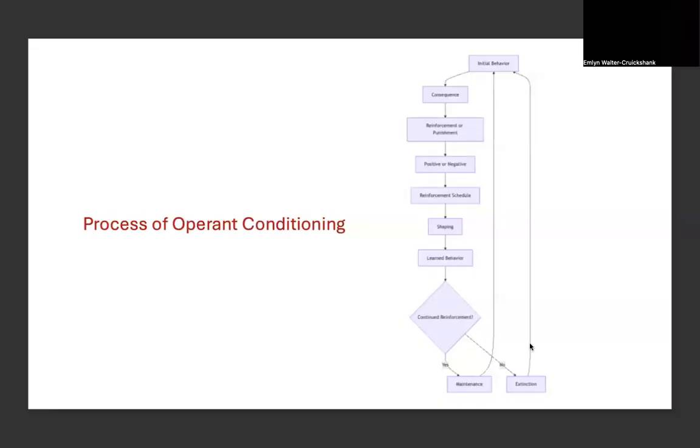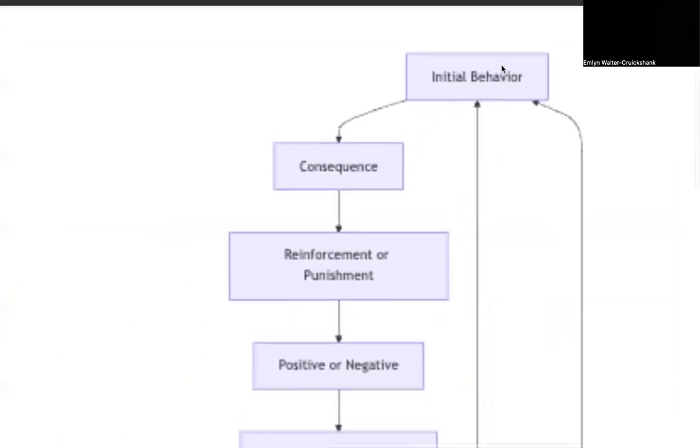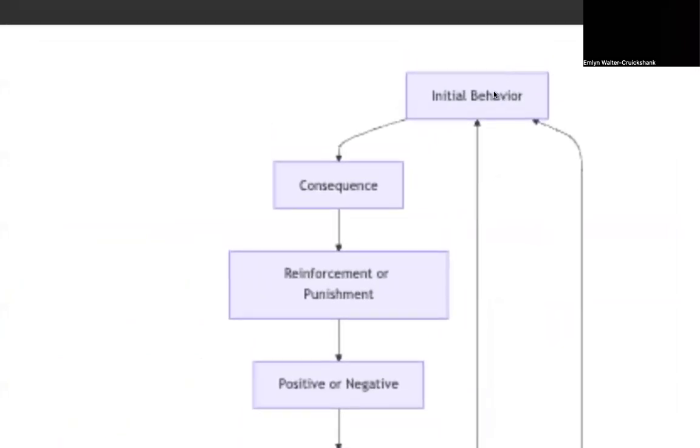This mind map depicts the process of operant conditioning, which was a part of Module 4, How Learning Shapes Behavior. Operant conditioning is a learning theory that explains how behaviors are influenced by their consequences. The process begins with an initial behavior, an action an individual might perform. This behavior will then lead to a consequence, which is the key to understanding operant conditioning.